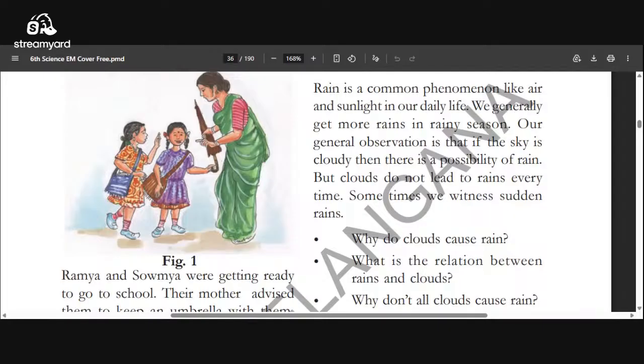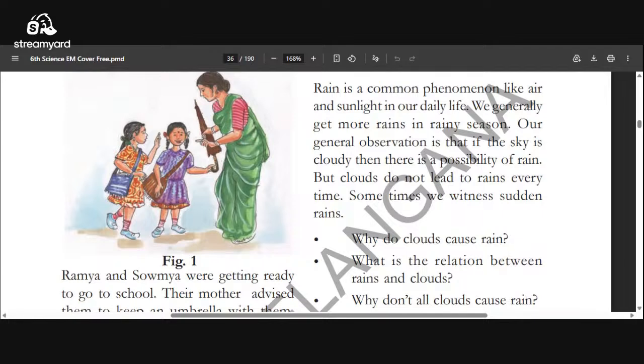So our general observation is that if the sky is cloudy, then there is a possibility of rain. So when we see the clouds in the sky, generally we think that it may rain. Maybe rain, it must not rain. But when do we get the rain?